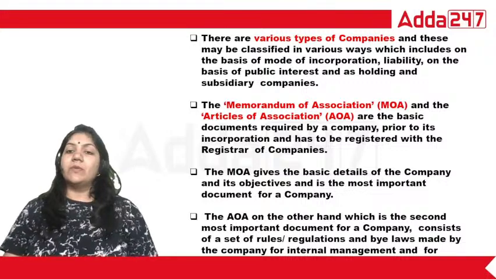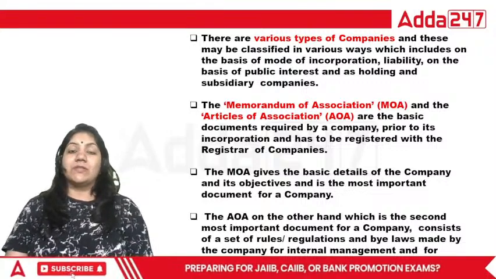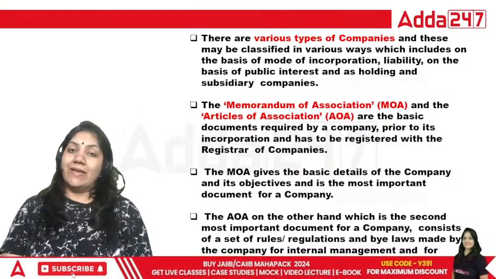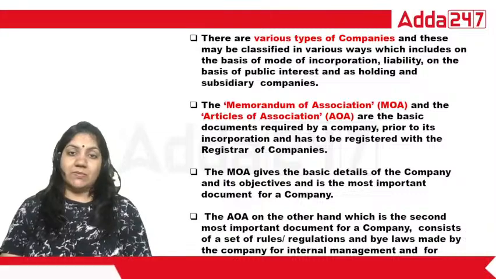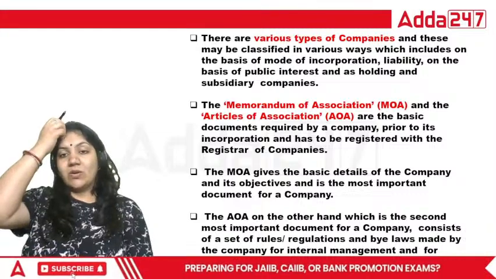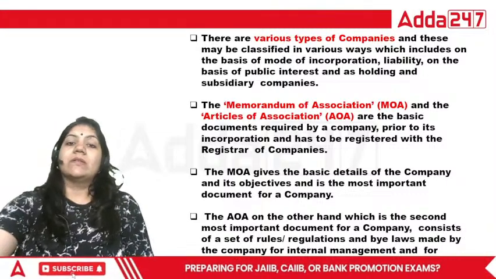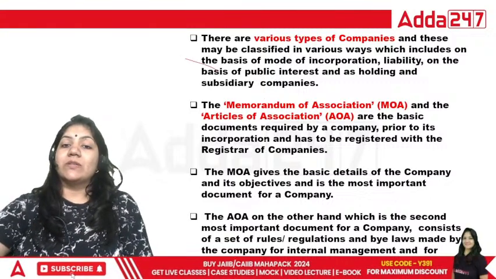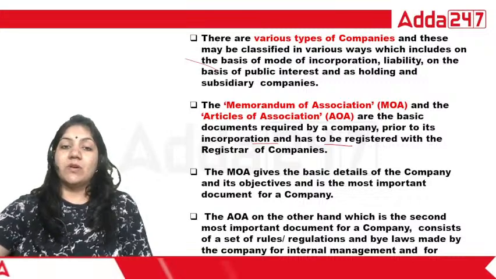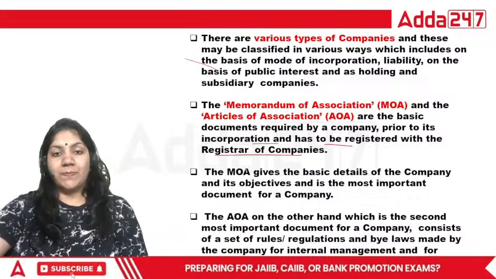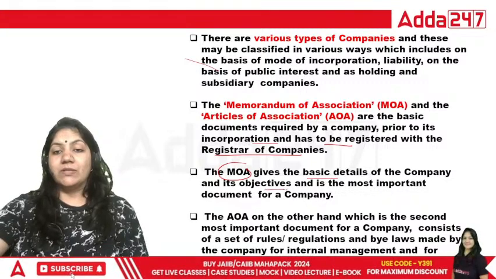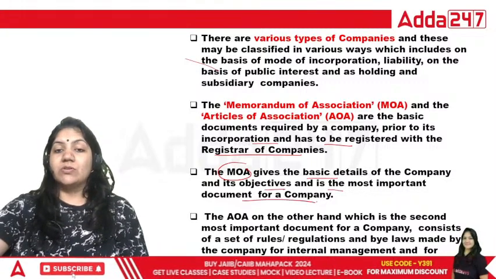The memorandum of association and articles of association. See class, this is the important document of the company. In LLP, the agreement is the important document. In partnership, the deed is the important document. And in MOA and AOA, these are the basic documents required by company prior to its incorporation, which have to be registered with the registrar of company. That's it. MOA gives basic details of company, its objective, and is the most important document of the company.